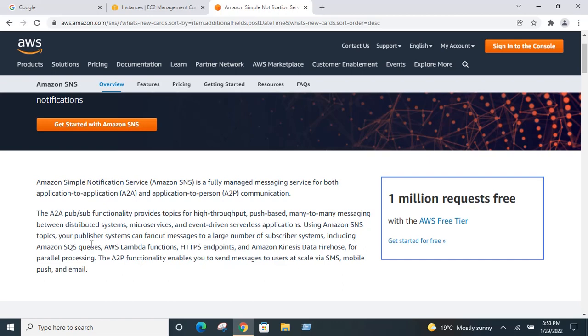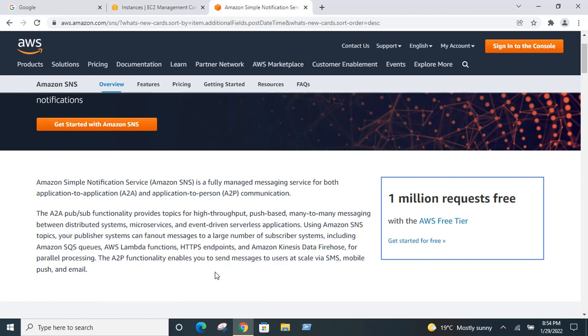So with Amazon SNS topics, your publisher system can fan out messages to a large number of subscriber systems, including Amazon SQS. You can subscribe to an SNS topic using Amazon SQS, and an AWS Lambda function can also subscribe to an SNS topic, so whenever any message comes, it will trigger the Lambda function. Or HTTP endpoints or Amazon Kinesis Data Firehose. These are the services which will subscribe to the SNS service, so that whenever any new message or email is published, it will automatically trigger all these services.